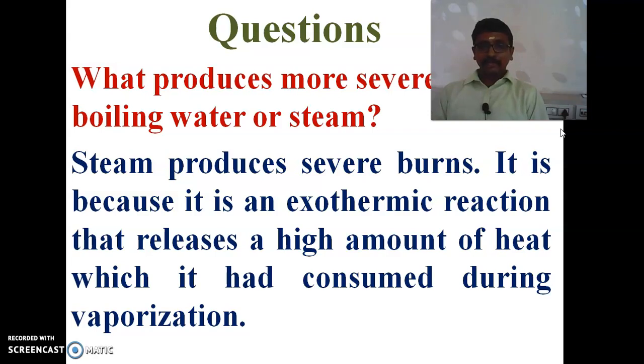When we add water to the calcium oxide, and after that you touch the vessel where you kept it, the heat will be liberated. The heat is produced. The heat is evolved. That is known as exothermic reaction.